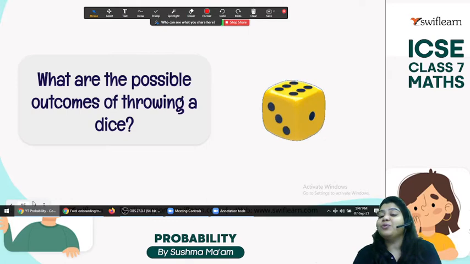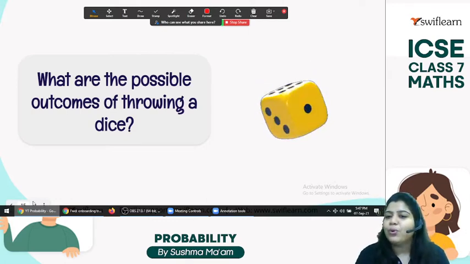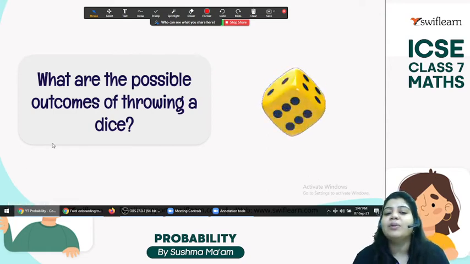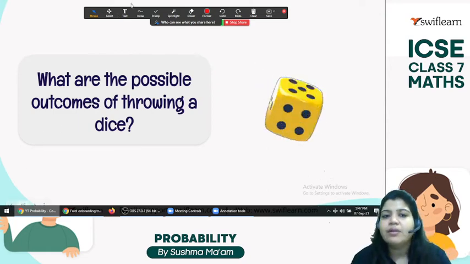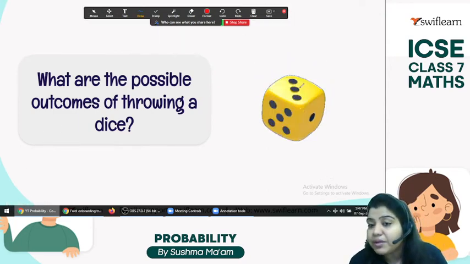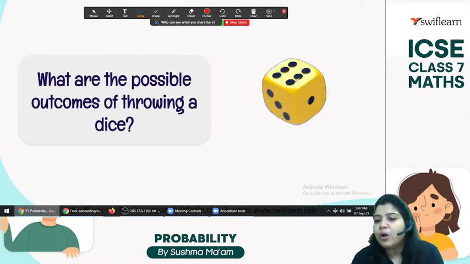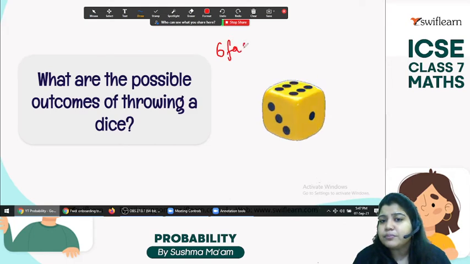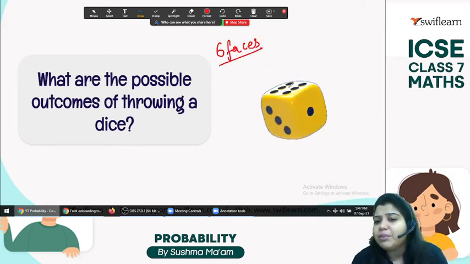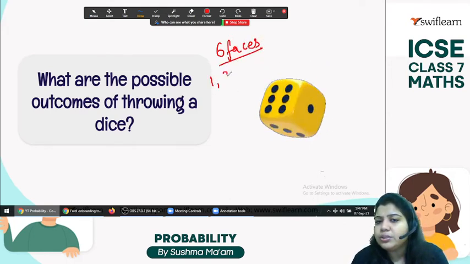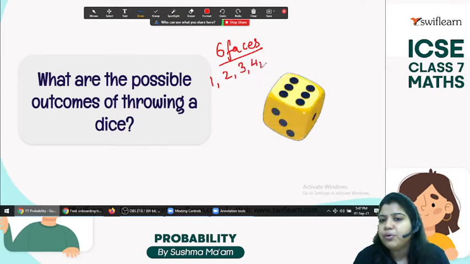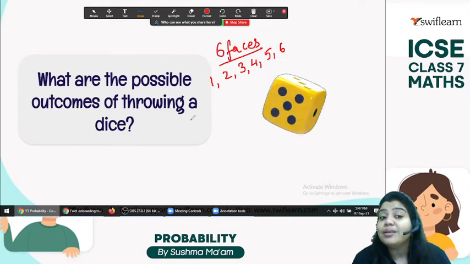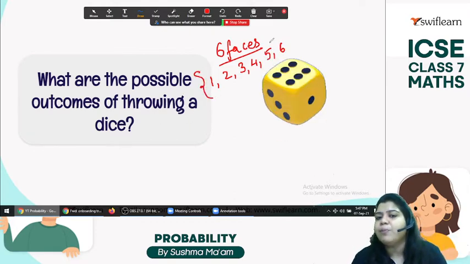Now let's come to this. Everyone likes playing Ludo and snakes and ladders. So what are the possible outcomes of throwing a dice? Now see, how many sides do we have in a dice? It's a cube, yeah. So how many faces do we have? We have 6 faces, and on each face we have some number. We have 1, 2, 3, 4, 5, 6. Yes, you can see. So what are the possible outcomes? These are the possible outcomes.